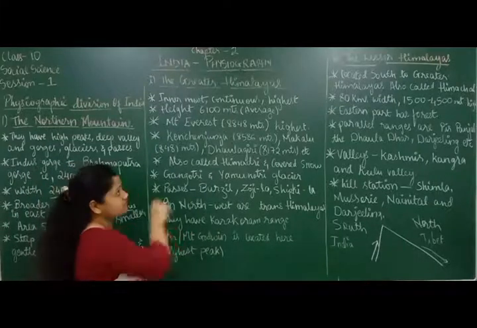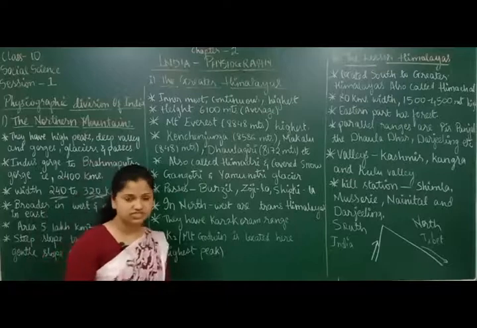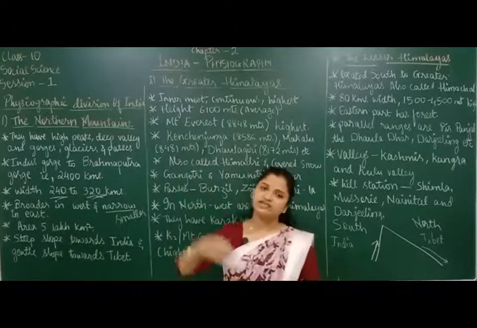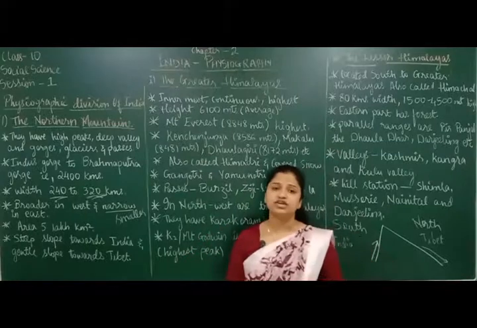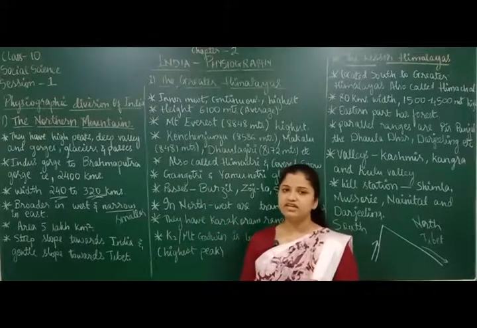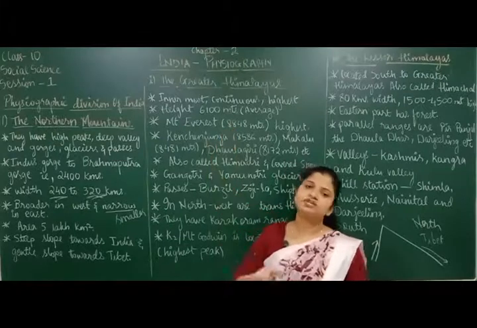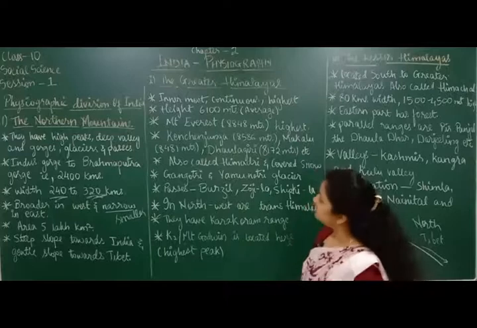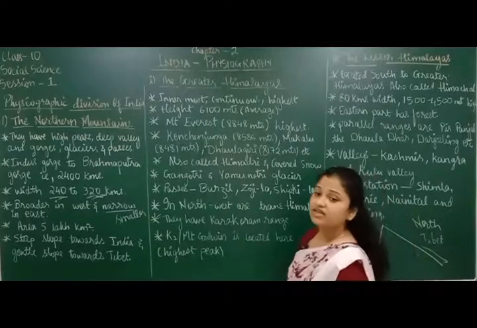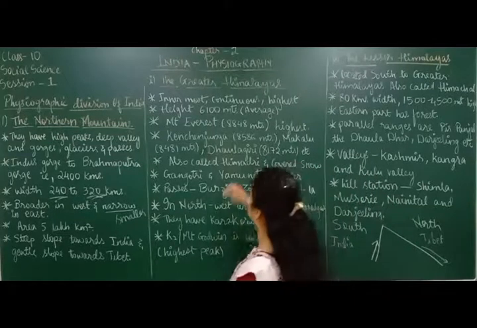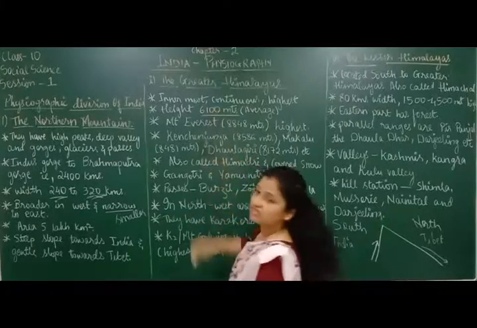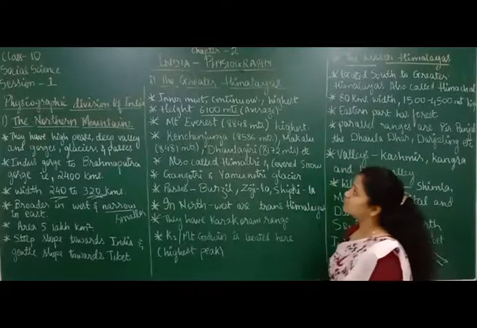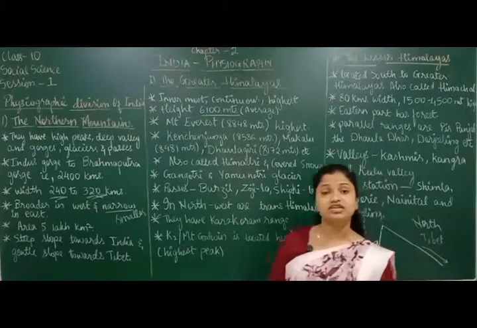What is the height of these mountains here? Now we're talking about average height. We are going to combine the highest and the lowest, and give the average height. How do you find average height? You add lowest height plus highest height divided by 2. That way you get average height. So what is the average height of the Greater Himalayas? The average height of the Greater Himalayas is 6,100 meters. 6,100 meters is the average height of the Greater Himalayas.